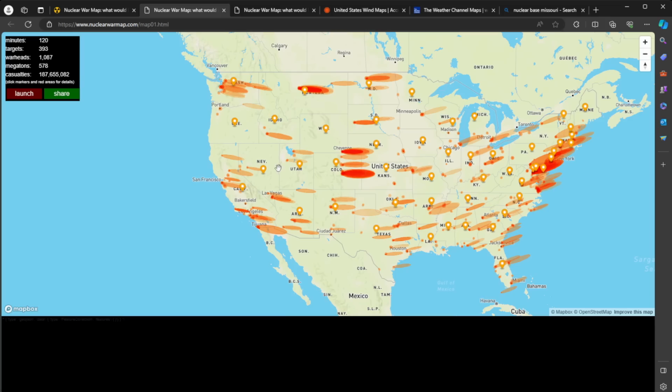All right, so at the end of this specific simulation, we see the Russians launched over 1,000 warheads. They have almost 6,000, by the way. 578 cumulative tons, megatons that is, and 187 million people in the United States died, which is interesting because look, if this is only about 1/6 of their complement and it took out about half the United States as far as population goes, and it could be far worse than that, obviously.